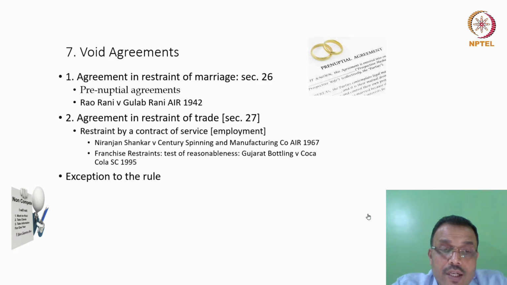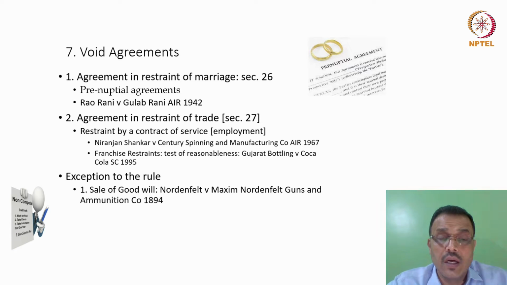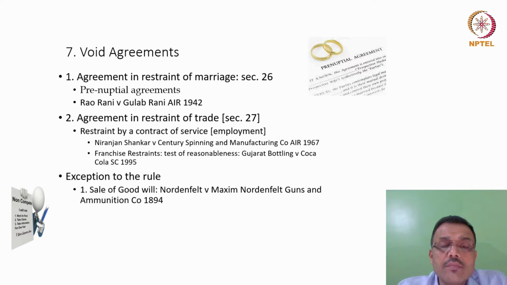Similarly, the Indian Contract Act states very clearly that in case of sale of goodwill, there can be a restraint of trade. The classic case on this is Nordenfelt versus Maxim Nordenfelt Guns and Ammunition Company. It's a case of 1894, and it explains the rule of exception under Section 27.